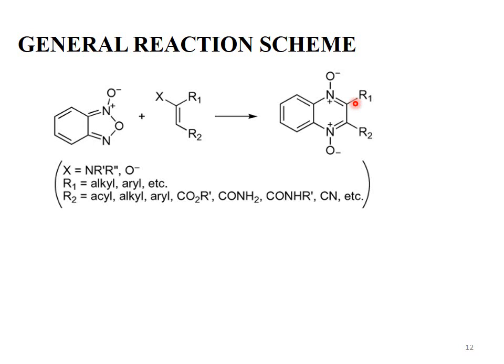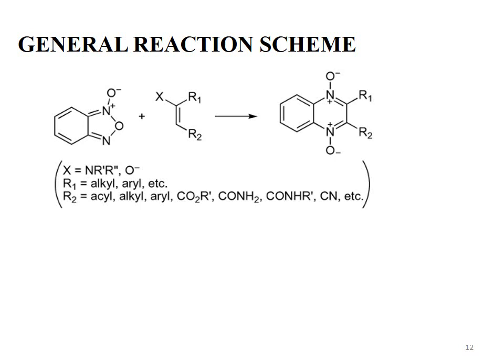This is quinoxaline 1,4. The nitrogen is present at 1 and the other nitrogen is at position 4. So the group next to this nitrogen will decide which nitrogen will be at position 1. This is the quinoxaline N,N-dioxide system. This is the product. The X may be NRR or it may be O negative. R1 may be alkyl or aryl, and R2 may be acyl, either alkyl or aryl, or it may be an ester group, an amide group, a substituted amide group, or simply a nitrile group. So this is the general reaction.